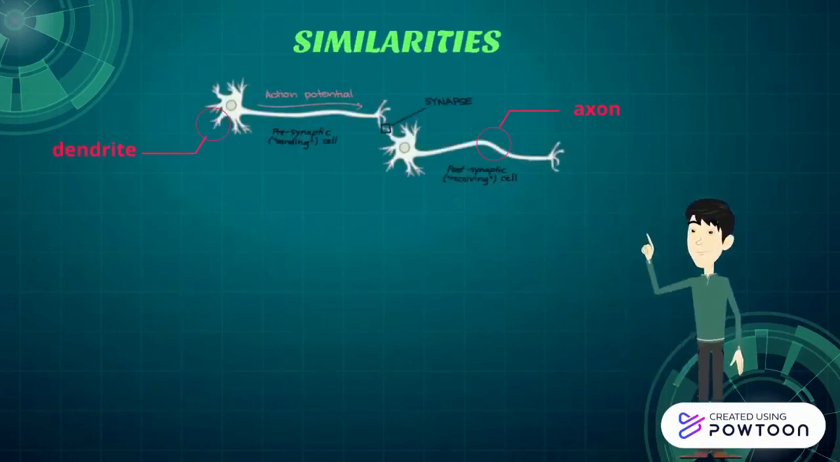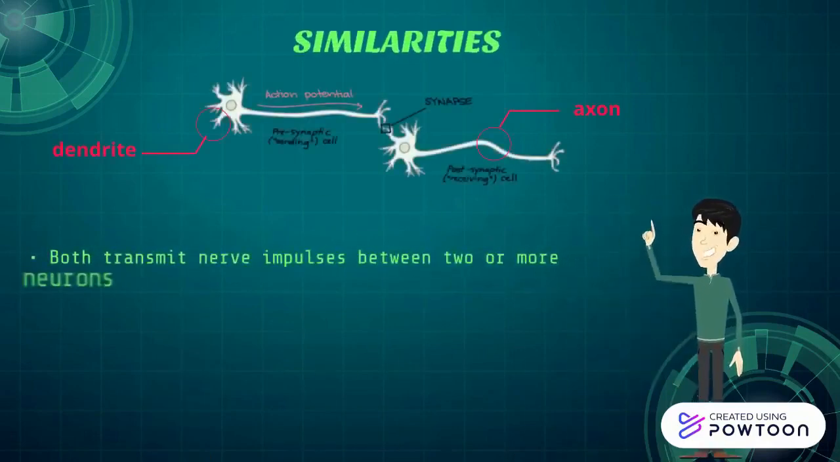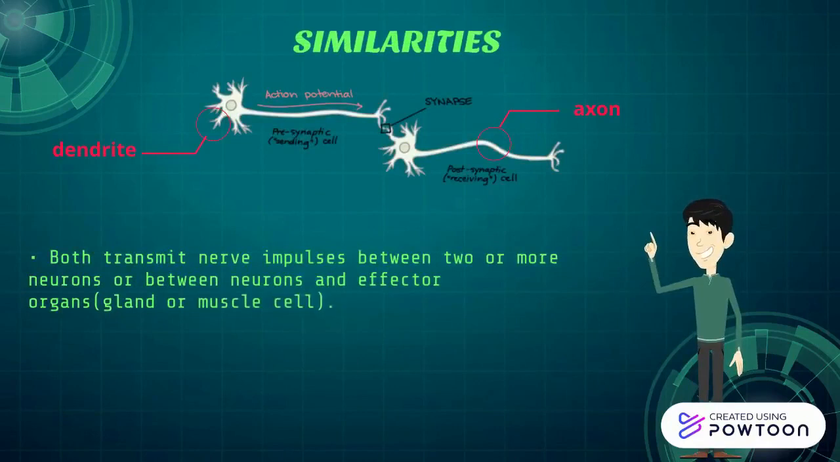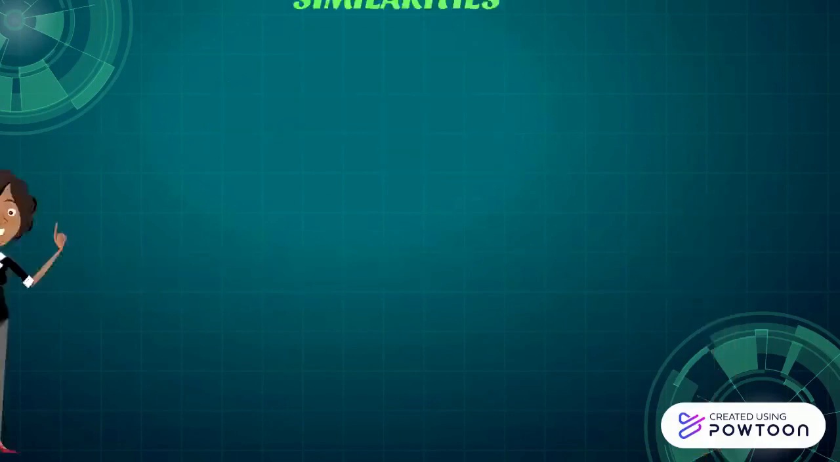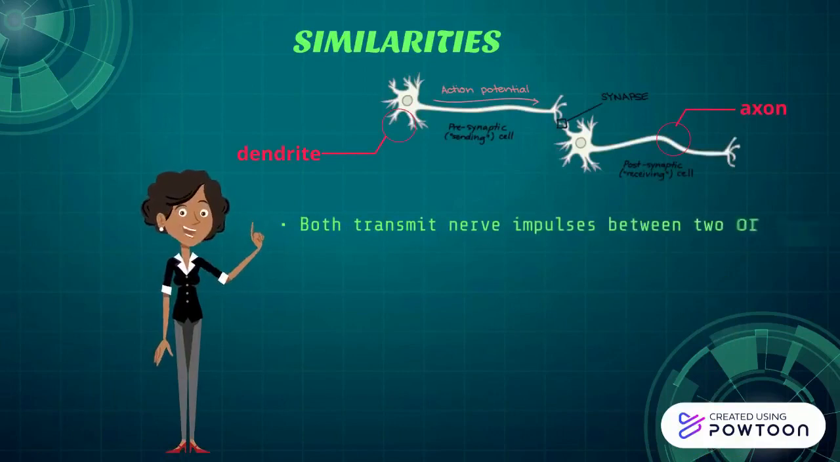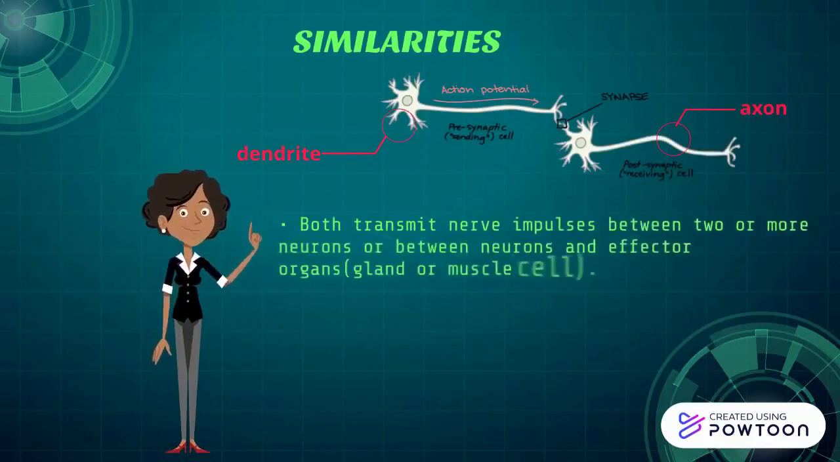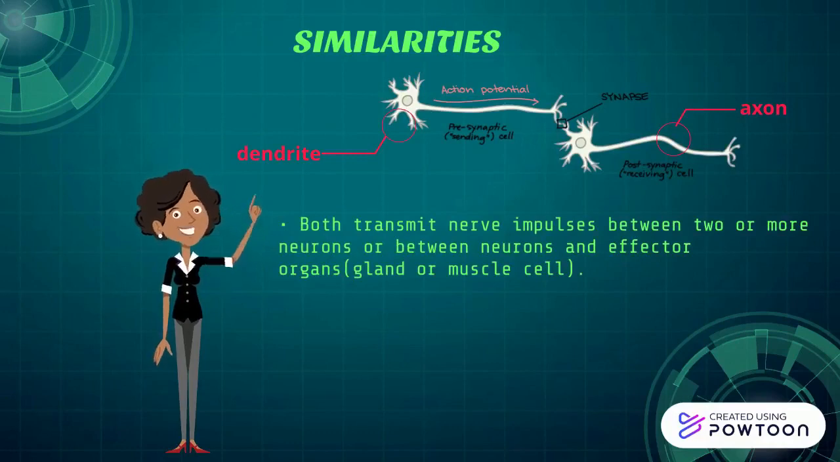Next, both chemical and electrical synapses transmit nerve impulses between two or more neurons or between neurons and effector organs such as glands and muscle cells. The impulses are transmitted from the presynaptic membrane of one neuron to the postsynaptic membrane of the receiver.